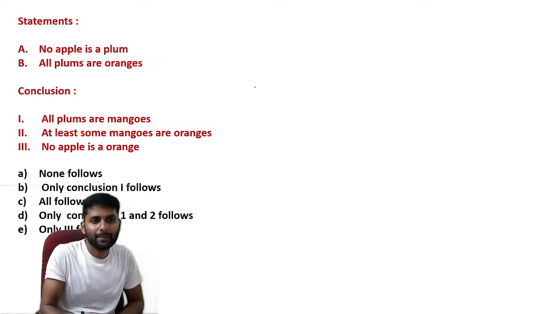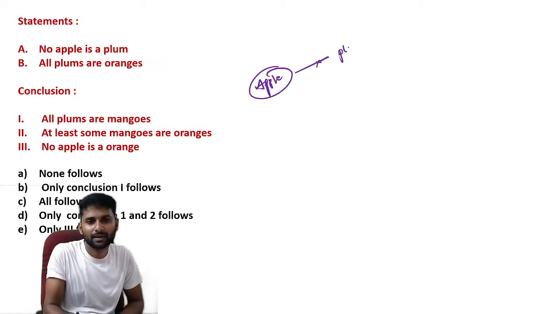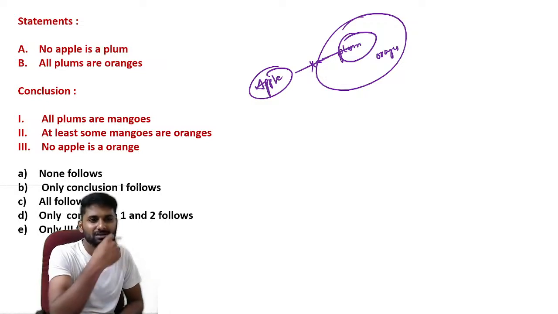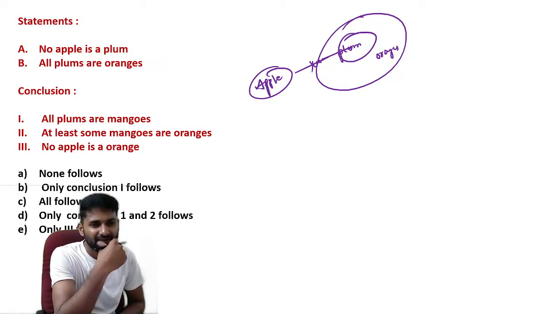Now see, no apple is plum. All plums are oranges. Now see, all plums are mangoes. Guys, first important point: they are not talking anything about the mangoes. All plums are mangoes, at least some mangoes are oranges, no apple is orange.